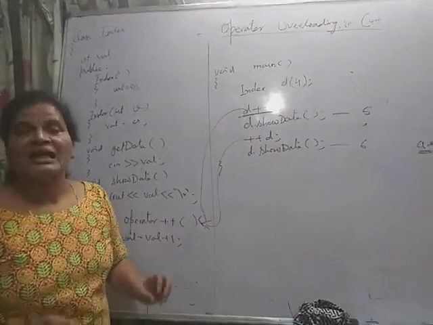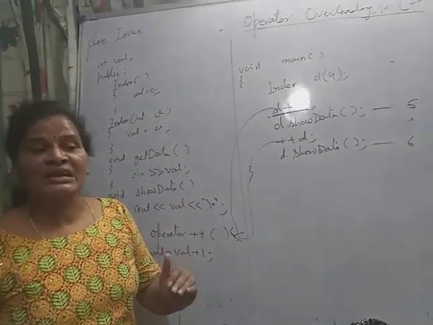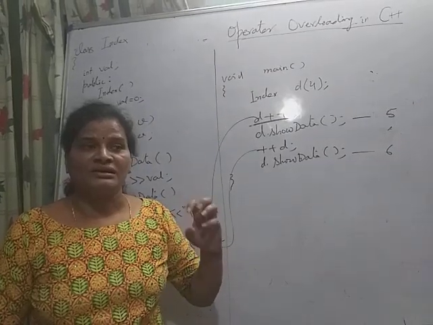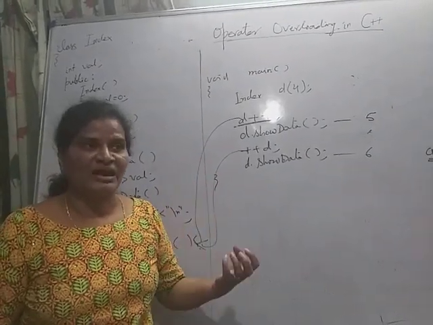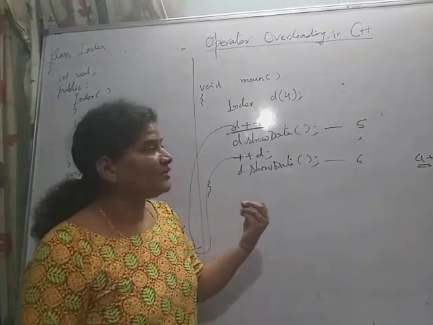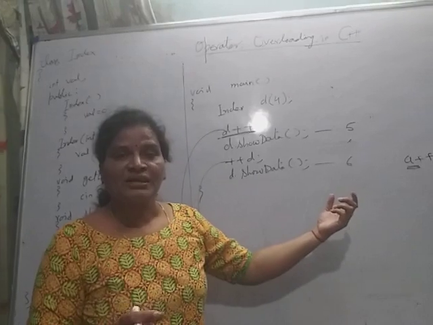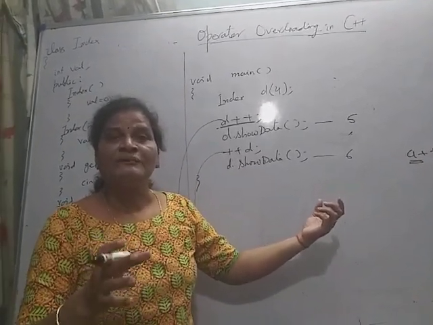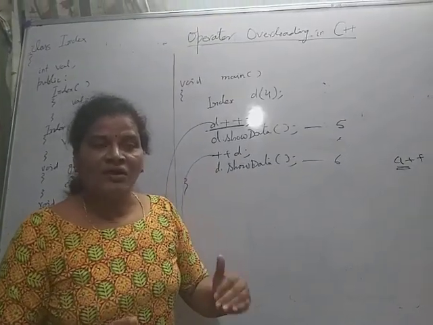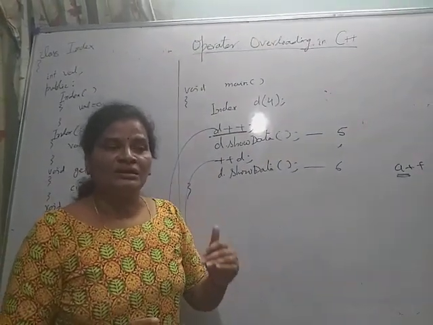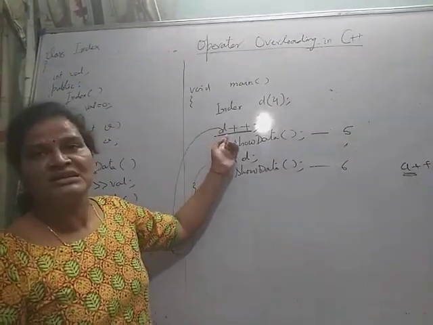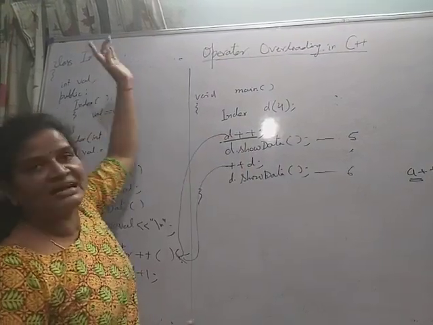Here I explained how we are going to define the meaning of the working of plus plus. Previously plus plus was working with integer operands, which is already defined. Now I want to define the meaning of plus plus with a user defined object of class index.